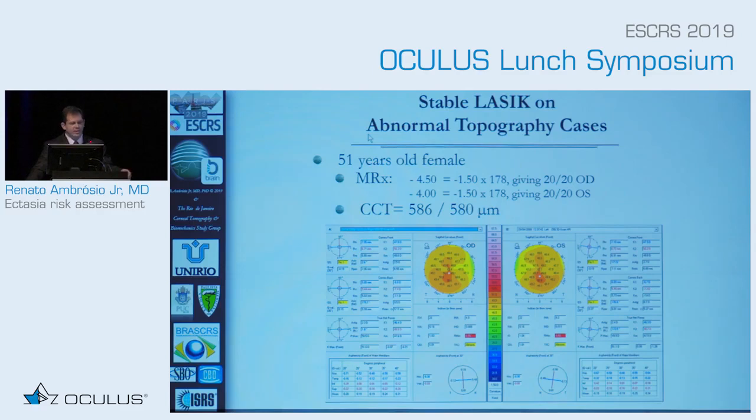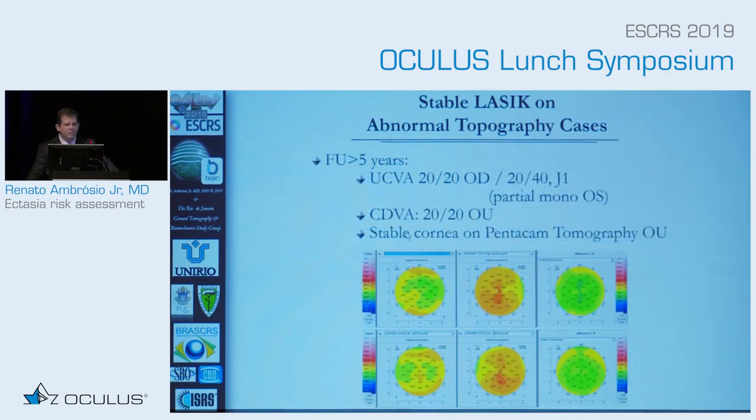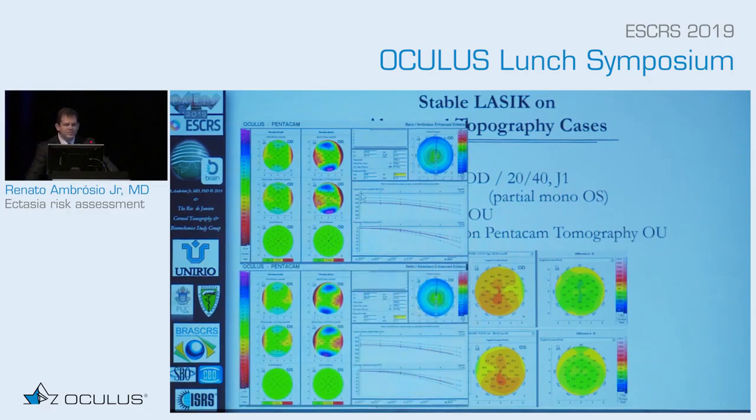Another way of looking into the screening is specificity. This was not done at my clinic, but it's part of an international cohort that also did a LASIK in 2008 with a thin flap. The patient had a very good thickness, had LASIK and stable outcomes for over 5 years. Actually, I talked to the surgeon, it's over 10 years of follow-up now. And the Belin Ambrosio was not even existing at that time, 2008. We started the Belin Ambrosio display in 2010 with the Ds, and we have a very low number here, so we'll be enhancing specificity here.